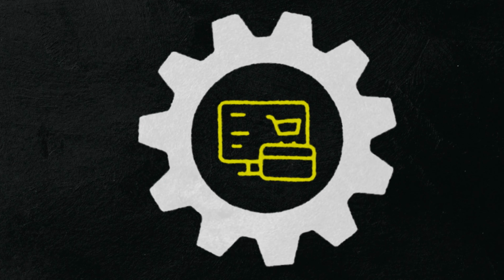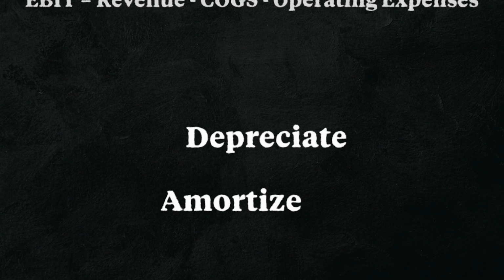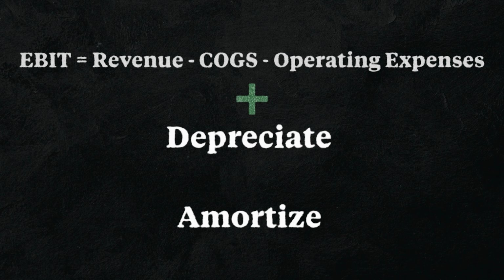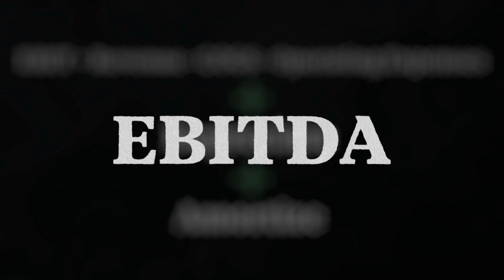EBIT also has its limitations. Companies with a lot of capital will spend a substantial budget on the upkeep of those assets and amortize and depreciate them as a result. So if you want to include that in your calculation, make sure you add in depreciation and amortization. Then you end up with EBITDA. This is a better measure of your company's operating profit, especially if you have a substantial number of fixed assets.